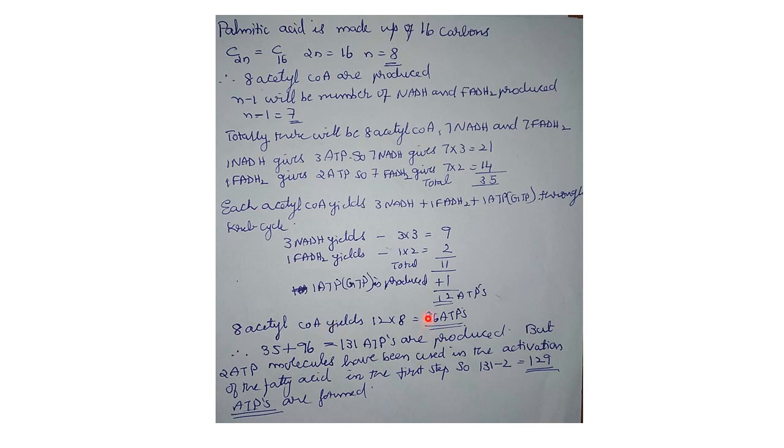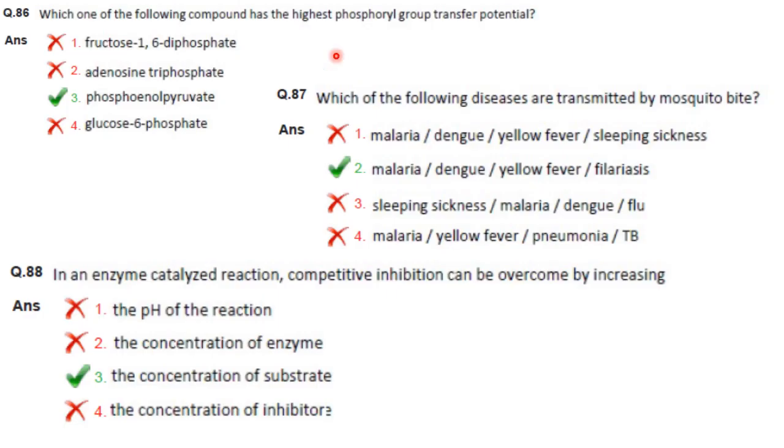So 8 acetyl CoA will yield 96 ATP. So 35 plus 96 will be 131. But 2 ATP molecules have been used in the activation of fatty acid in the first step. So 131 minus 2, that will be 129 ATPs formed. Then next one. Which one of the following compounds has the highest phosphoryl group transfer potential? It is phosphoenol pyruvate. Then next one. Which of the following diseases are transmitted by mosquito bite? Malaria, dengue, yellow fever and filariasis.